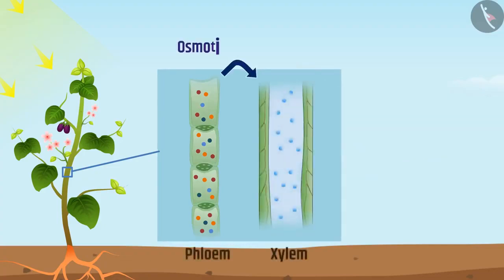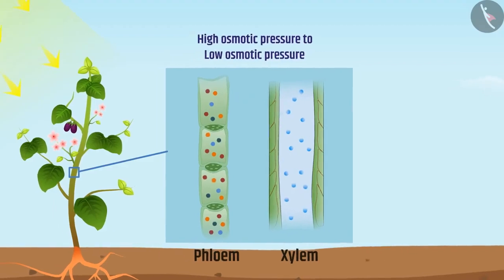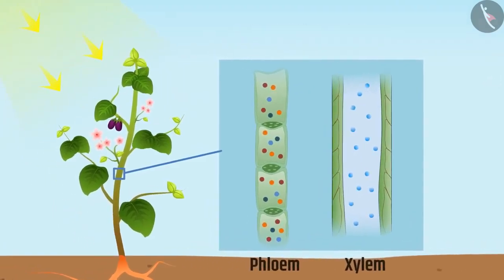This creates osmotic difference between xylem and phloem. To reduce this difference, water enters from xylem to phloem. This increases the osmotic pressure in the phloem. Water and soluble products move from high osmotic pressure to low osmotic pressure and are transported to different locations such as storage organs, fruits, buds, etc. Keep in mind, phloem carries substances both in upward and downward direction, whereas xylem carries only in upward direction.